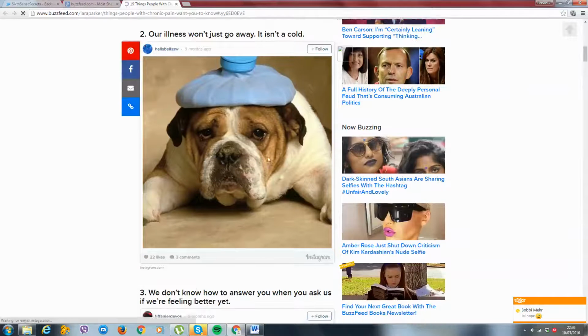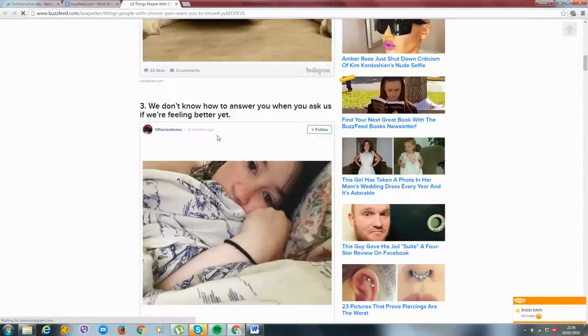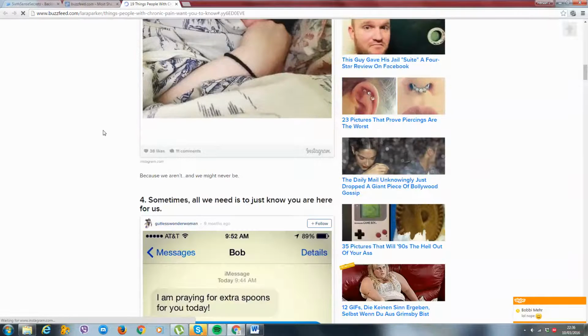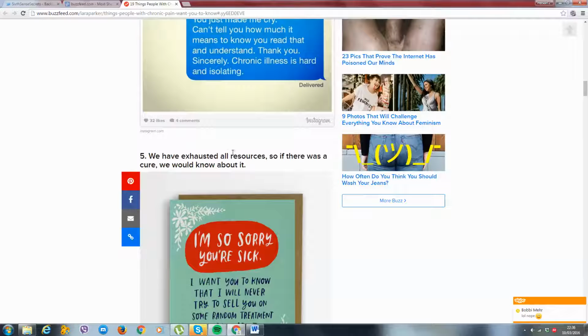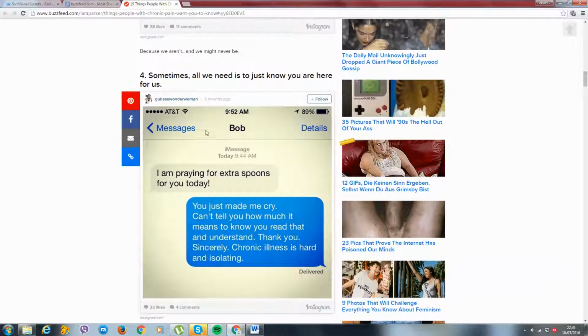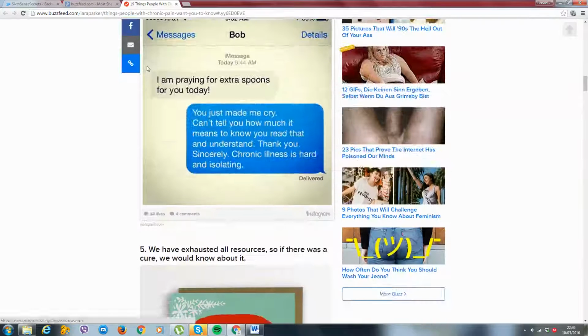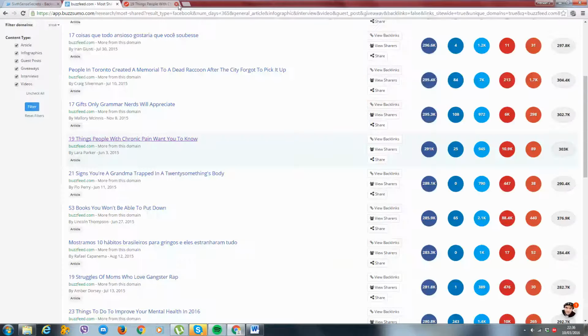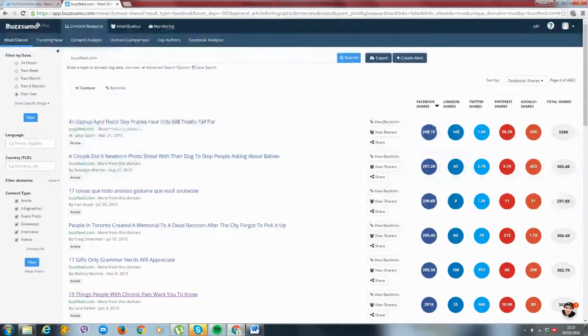So you can take these images, you can actually take the whole article to be honest, because they are taken from Instagram, and they have given credit to where they got them from, and this is all you need to do as well. You just need to give credit to where you get your content from, and that's what's going to happen when you upload your content to your own site. If you're not getting it rewritten, all you need to do is give credit to where you got the article from, and you're good to go.